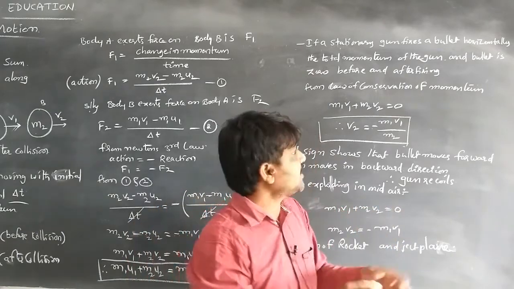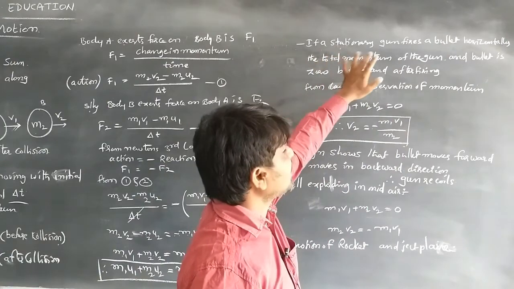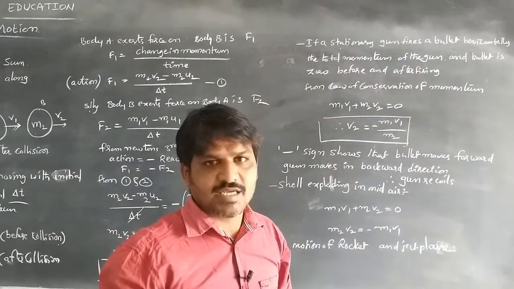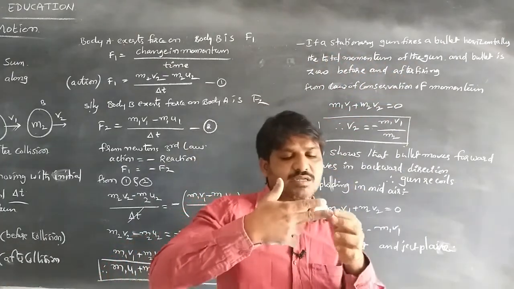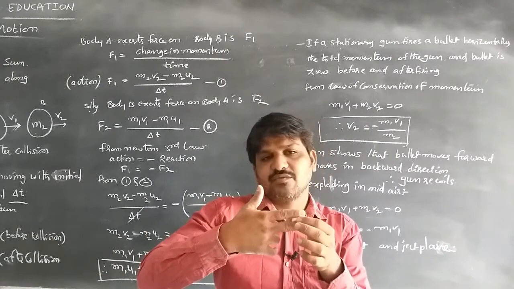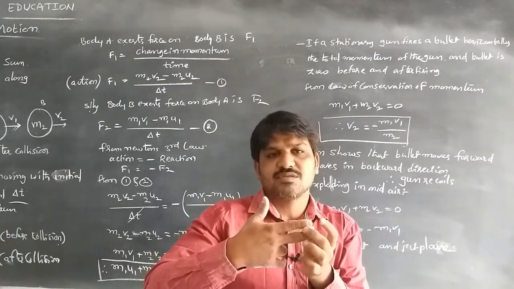When a stationary gun fires a bullet horizontally, the initial velocities of the bullet and gun are 0.